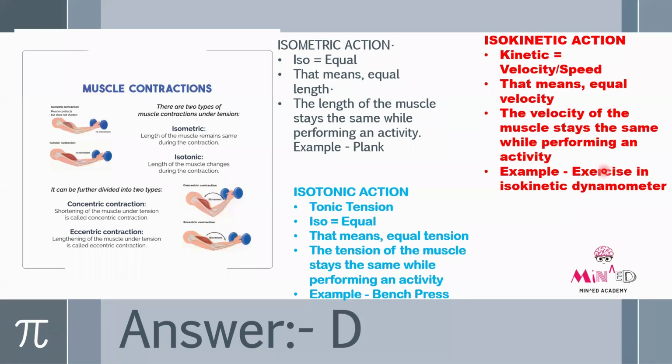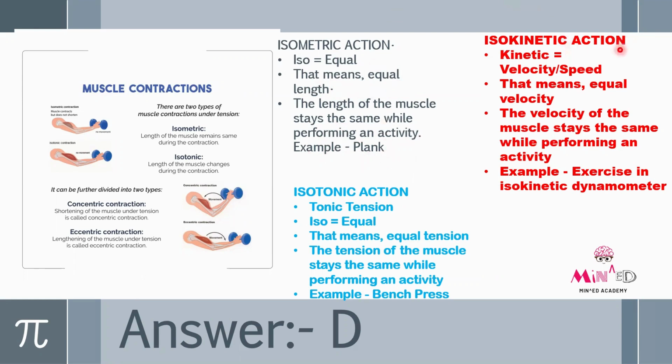So first we'll see about different types of muscle action. So basically there are three types of muscle action. That is isometric, isokinetic, and isotonic. In isometric, iso means equal. Okay, so it means equal in length. The length of the muscle stays the same while performing the activity. Example, plank. When we do a plank, the length of the muscles remains the same.